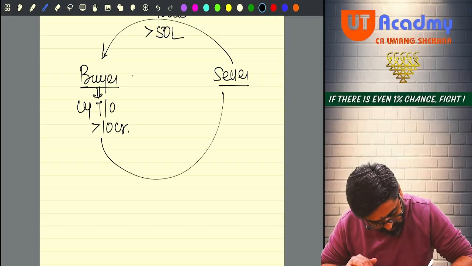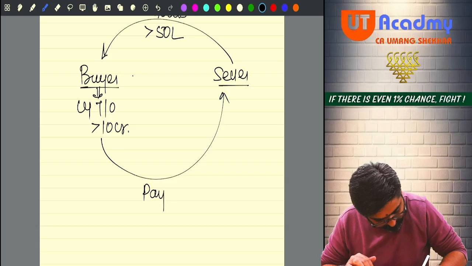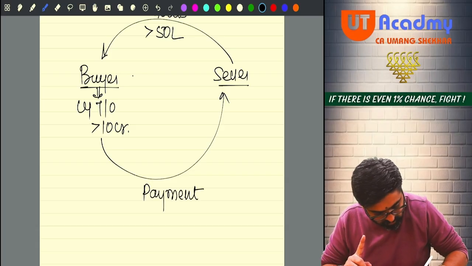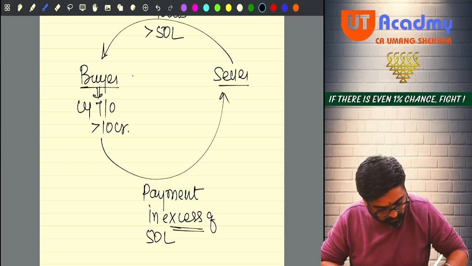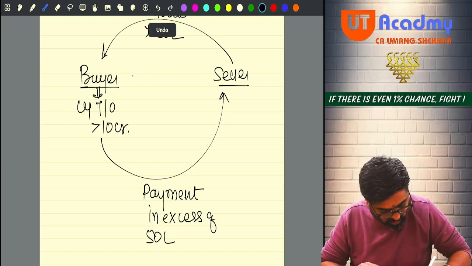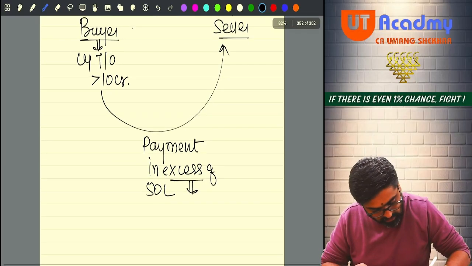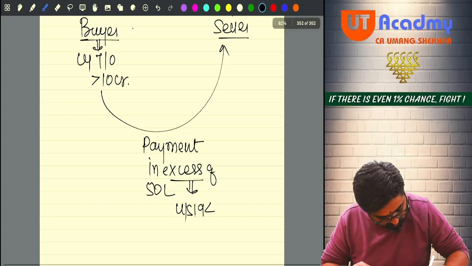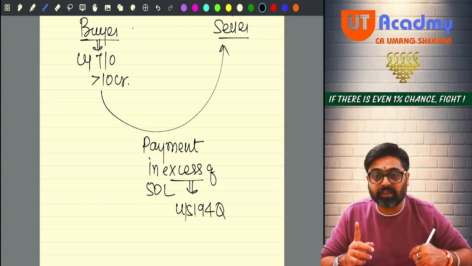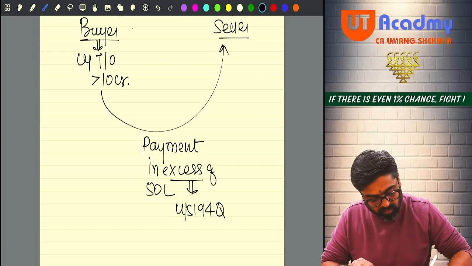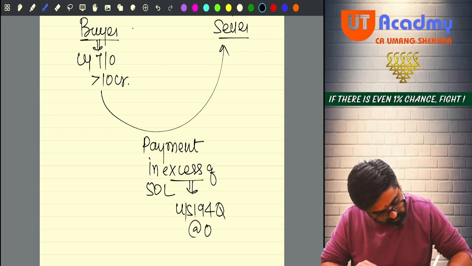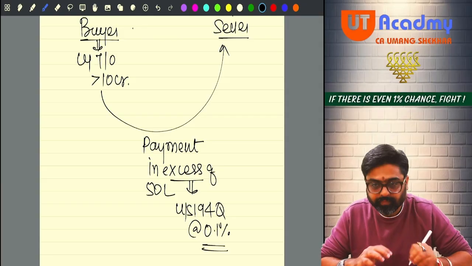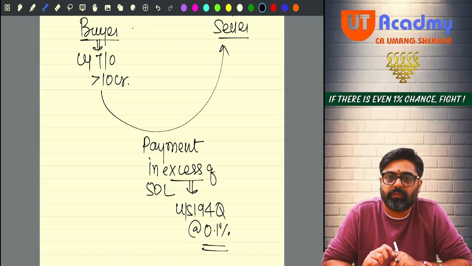Buyer will make the payment for such goods in excess of 50 lakhs. So on that excess payment over and above 50 lakhs, under section 194Q, TDS at the rate of 0.1%. This is the requirement of 194Q.